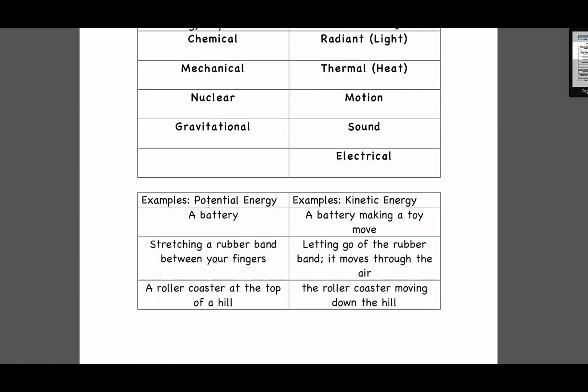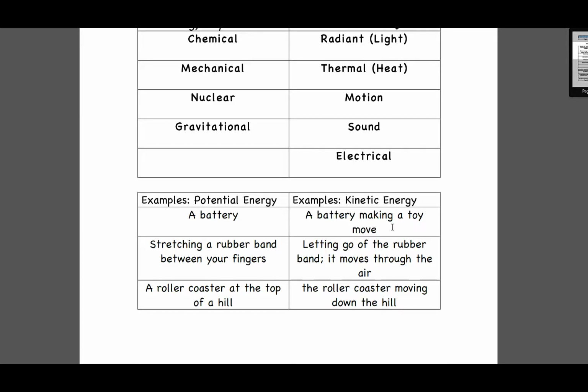Let's see some examples of potential energy. For example, batteries, food or fuel, as chemical energy. Stretching a rubber band between your fingers. A roller coaster at the top of a hill, due to gravity or the height. So these are examples of potential energy.